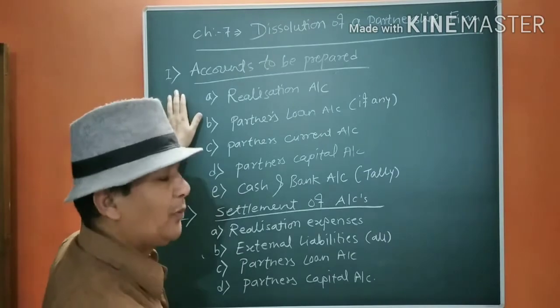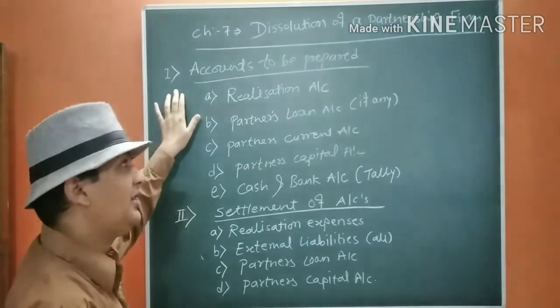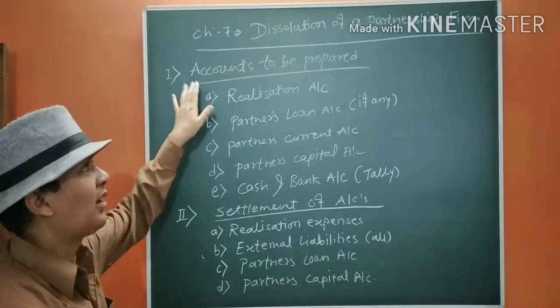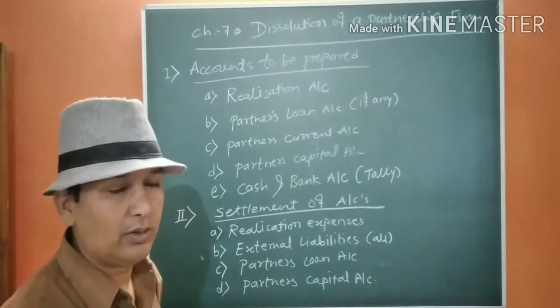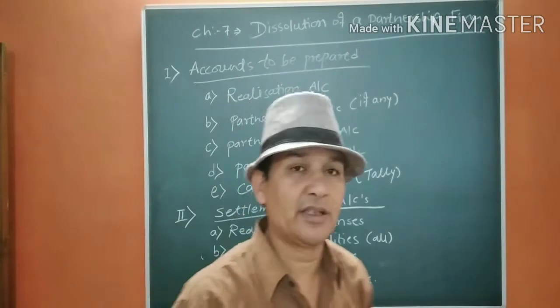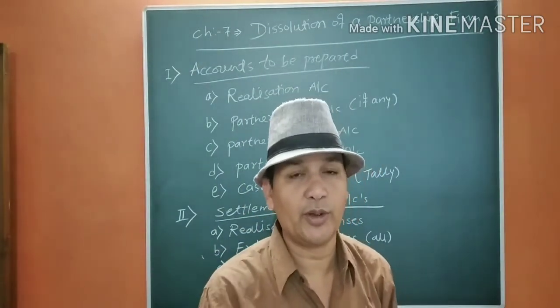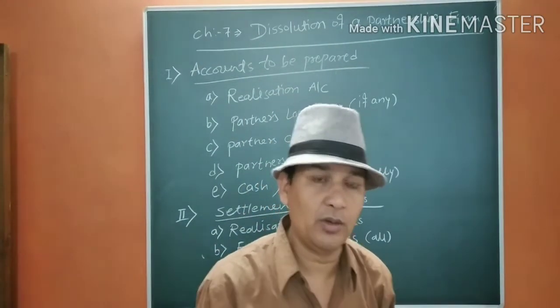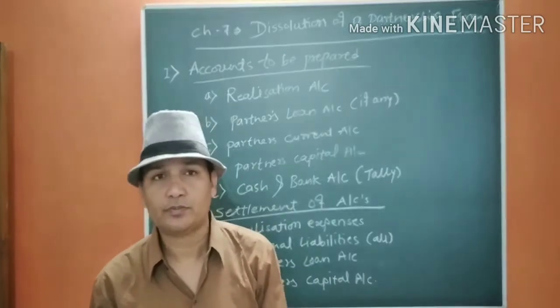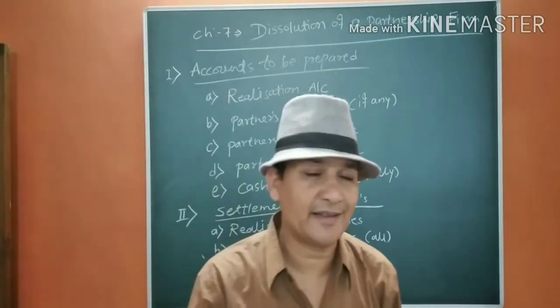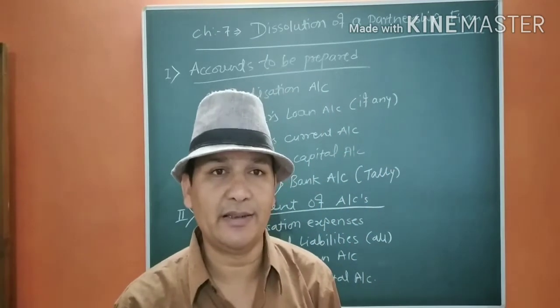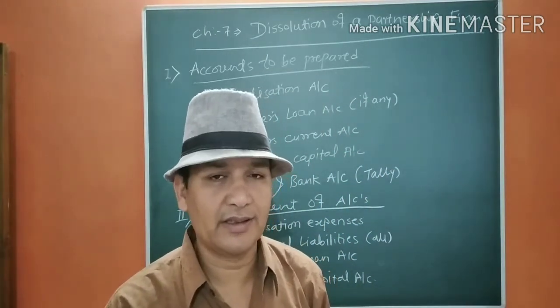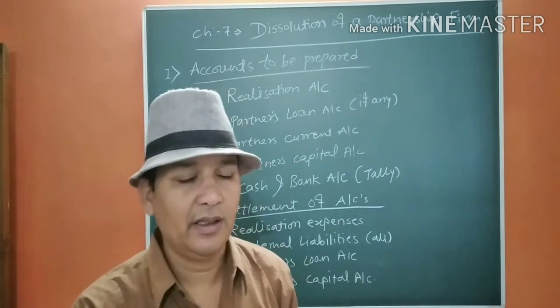So what are we going to prepare in dissolution of a partnership firm? The accounts to be prepared. First, we are going to prepare the realization account. Realization account is a nominal account. You should remember it is a nominal account. We are going to transfer all assets and external liabilities to this account, and we are going to realize the assets and pay out the liabilities in this.